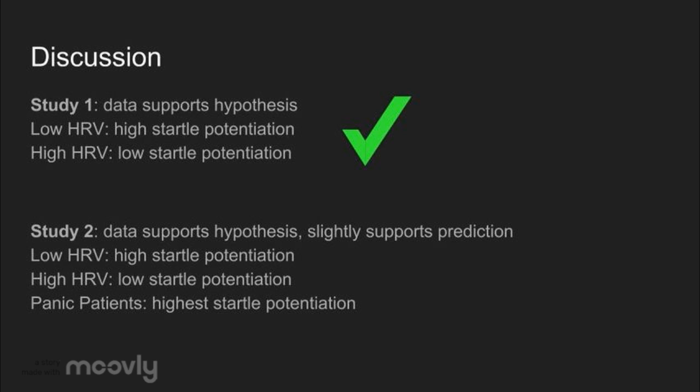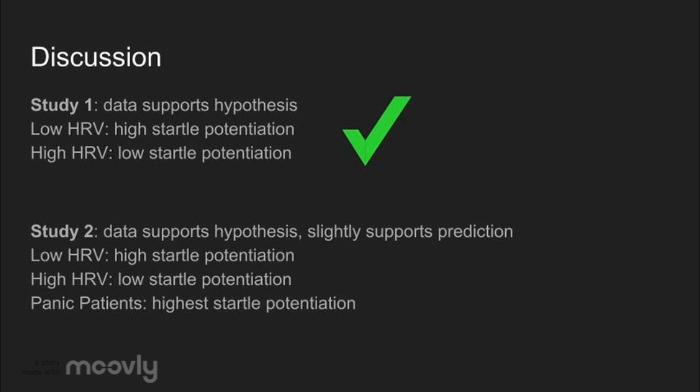In conclusion, both studies support the hypothesis made at the beginning of the experiment. The prediction that panic patients and their controls do not differ was supported, kind of. The panic patients differed from the high HRV participants. However, the elevation differences did not differ from the low HRV participants. Both studies show that low HRV results in a higher startle potentiation, likely because those with high HRV levels are already naturally heightened. The data shows that the difference in elevation from the safe to threat treatment from low HRV participants is equal to that of the panic patients, despite the panic patients having a higher quantitative level.